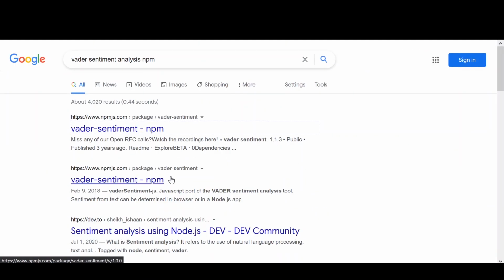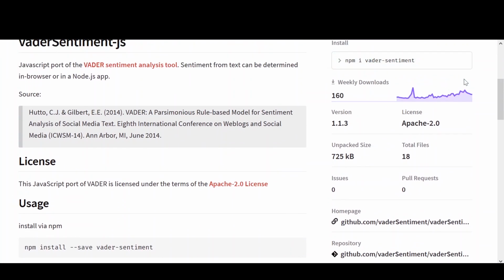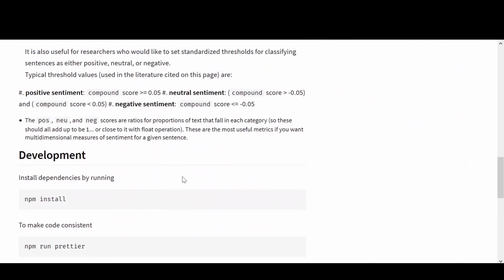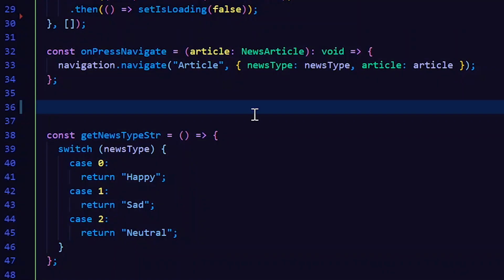To make things even easier, I found an npm package which can be installed as a third-party library, because I have not really gone very deep in the technical aspects of this project. However, if you want to see me build a sentiment analyzer from scratch, just leave a comment below.